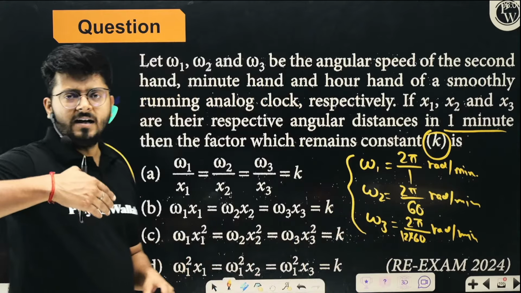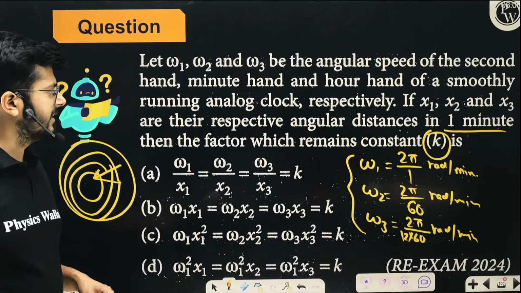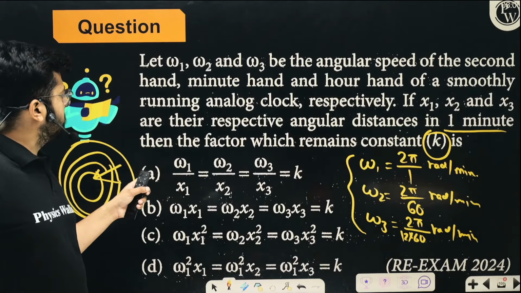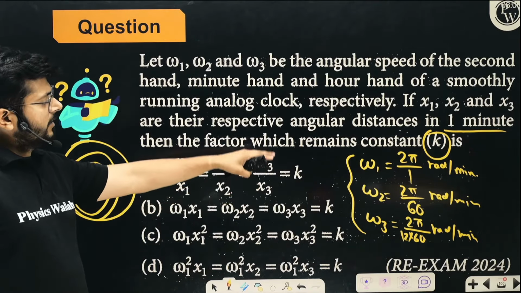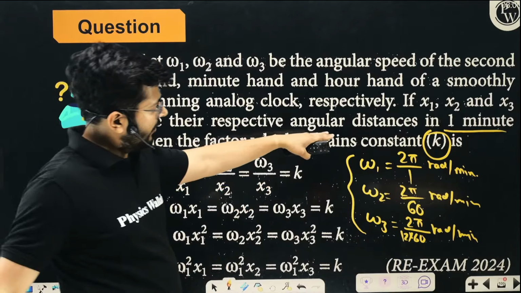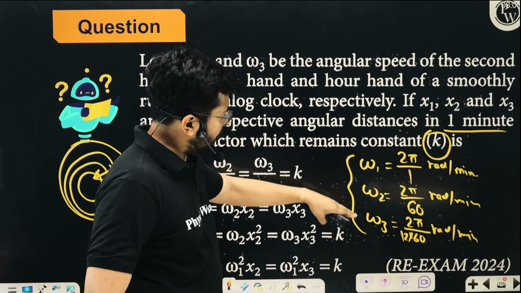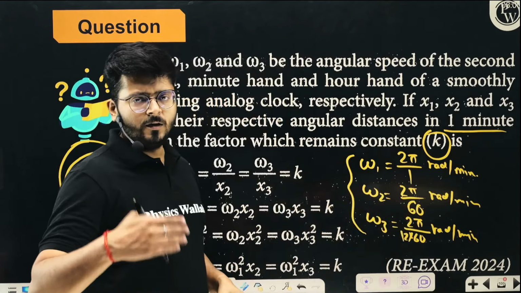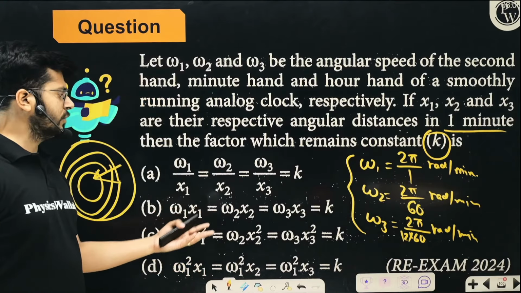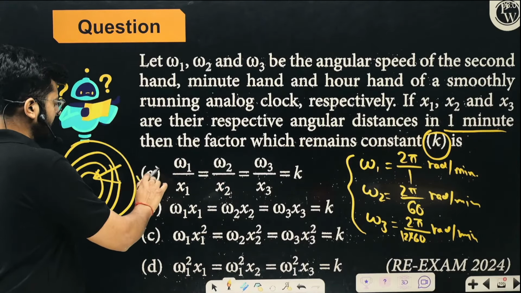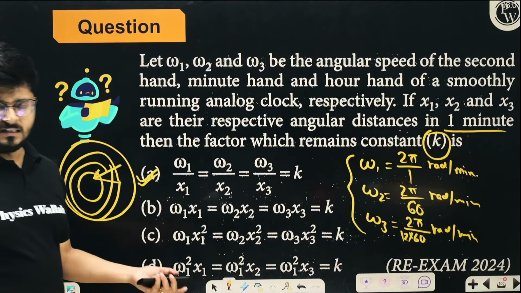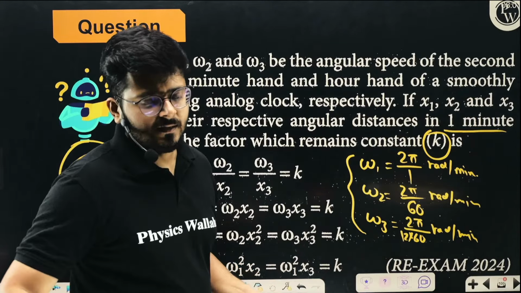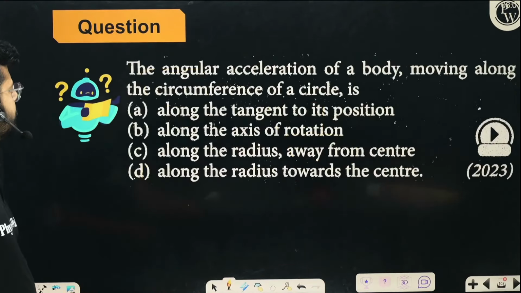Okay, how far they will travel in terms of radians, right? So the angular distances they will travel. Omega 1 upon x1, omega 2 upon x2, omega 3 upon x3, same value. It will turn out to be 1 only, right? So that ratio will come out to be the same, and that is equal to k. Anyways, you can go ahead and try to solve it, and let's move on and talk about the next one.